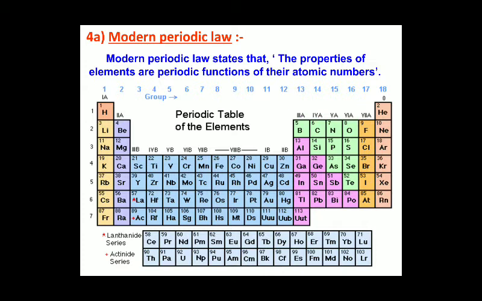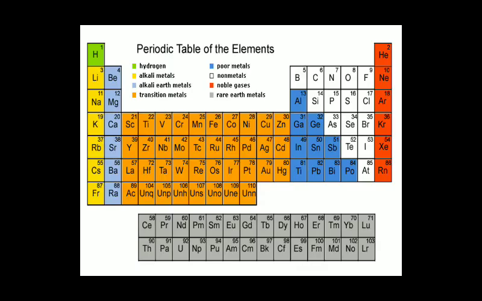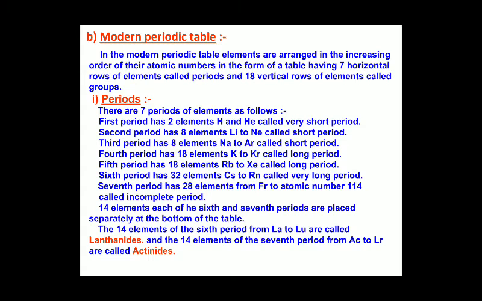You can see the Roman numerals 1A, 2A, 3A, 4A, 5, 6, 7, all normal elements, whereas the B subgroups are kept in the middle, indicating the transition elements. Now we'll see the modern periodic law and its properties.